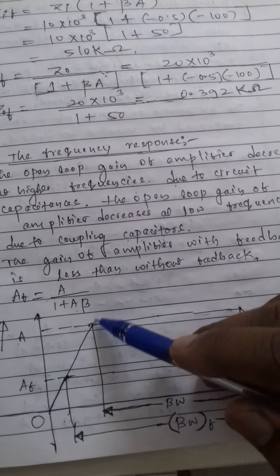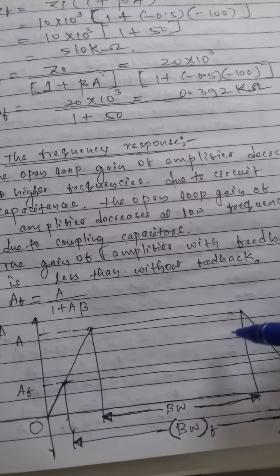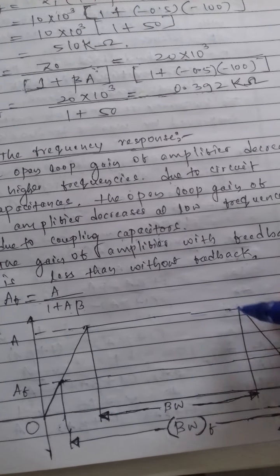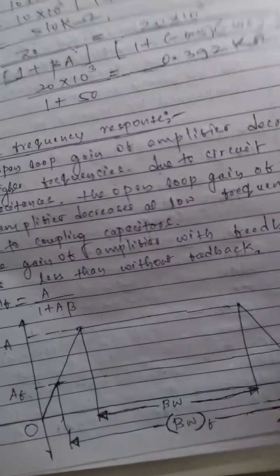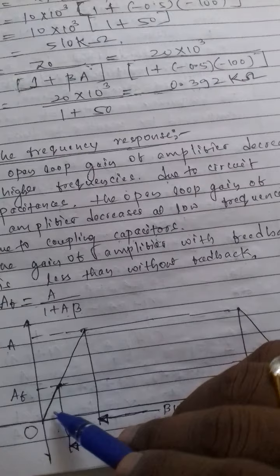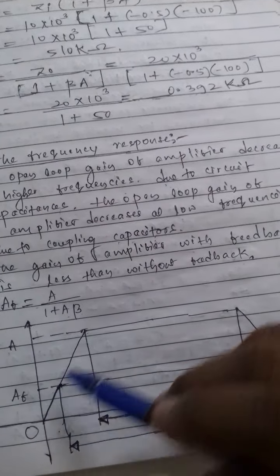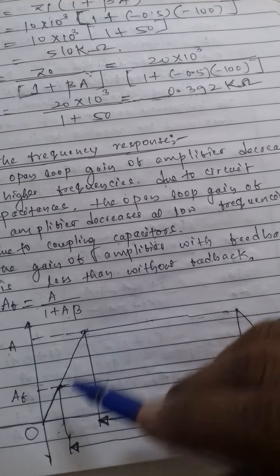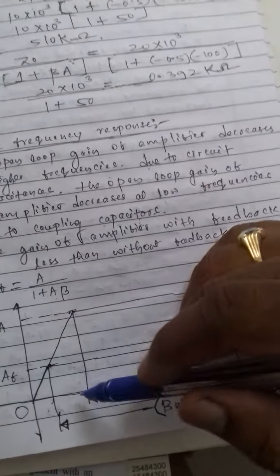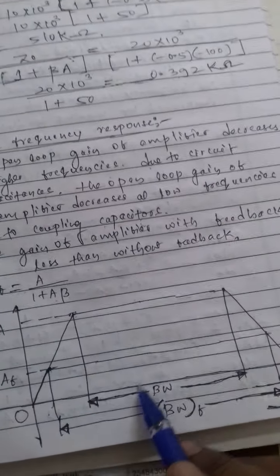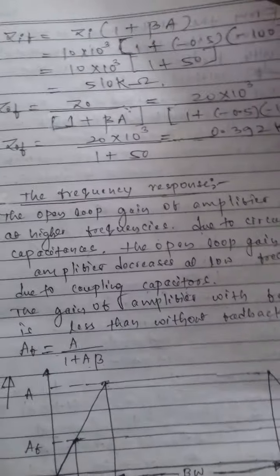Here this one is the gain of the frequency response of the amplifier without feedback, and this one is with feedback. So the gain without feedback is more, and with feedback it is less, and these are the bandwidths of the amplifier without feedback, and here it is with feedback.